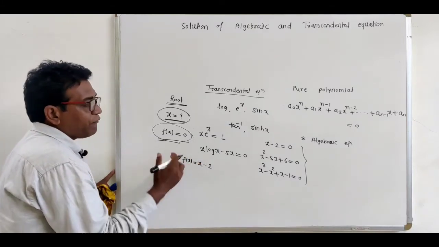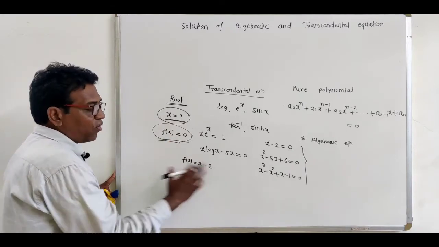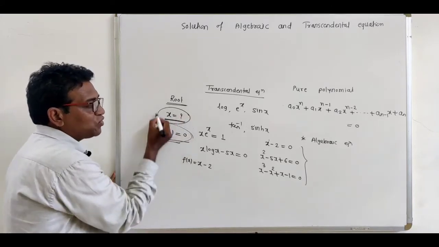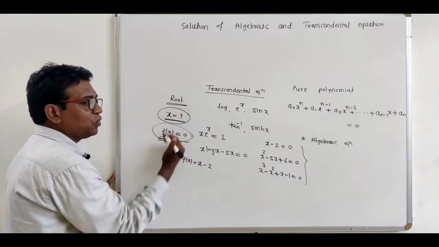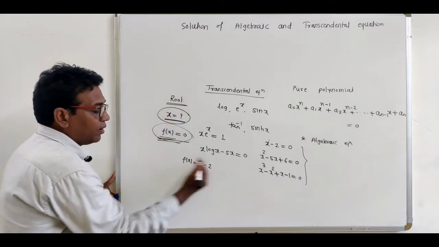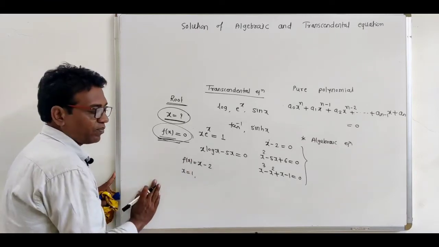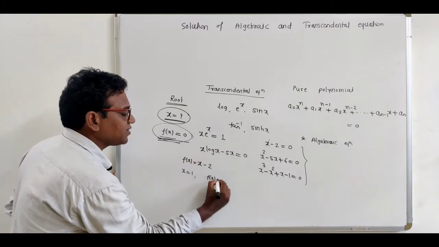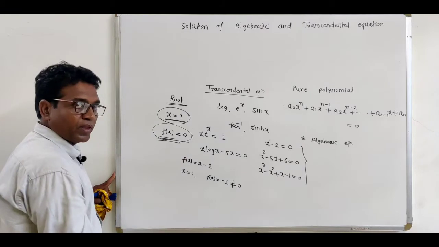Now the question is, find out the root of the equation. See what is the meaning of root? Root of an equation means the values of x which make f(x) equal to 0. That is called the root of an equation. Now suppose we put x equal to 1 in this function, then 1 minus 2 equals minus 1. So this f(x) has the value minus 1, which is a non-zero number.